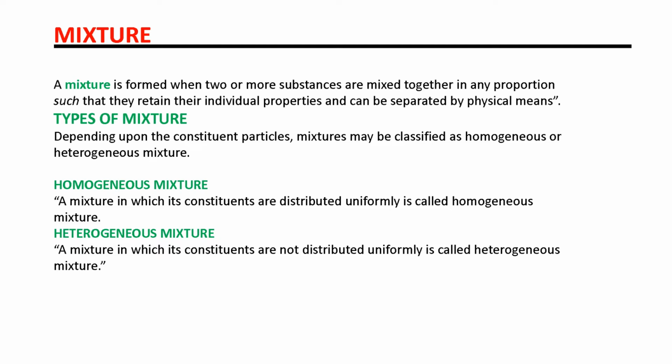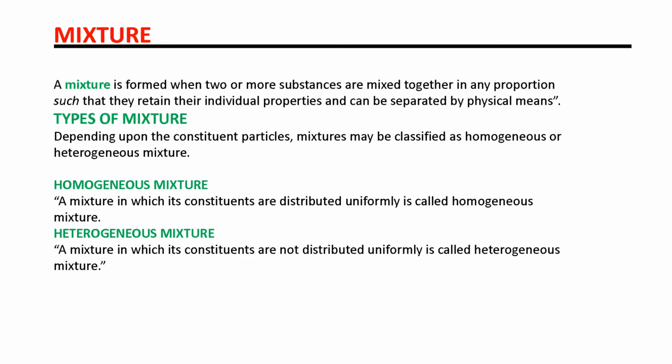Like in a compound, there is a fixed ratio of elements. But in a mixture, there is no ratio, no proportion. They can combine in any proportion. So in a mixture, two or more substances are mixed together in any proportion and they can be separated by physical means. We don't have to apply any chemical method. A mixture can be separated by physical methods.